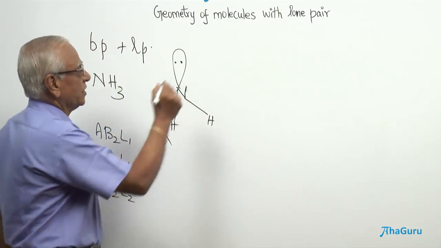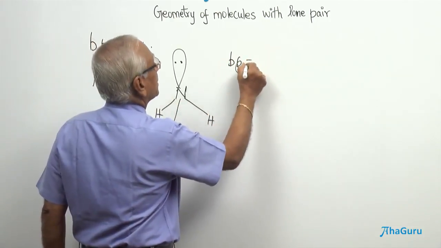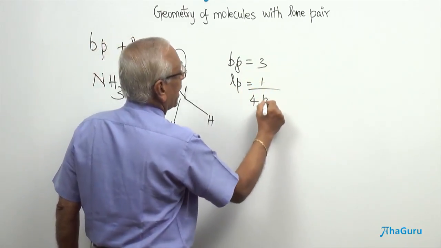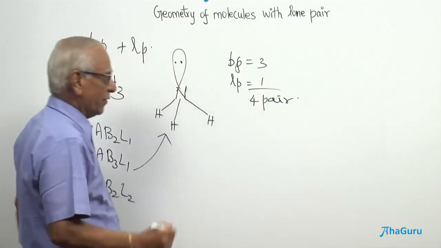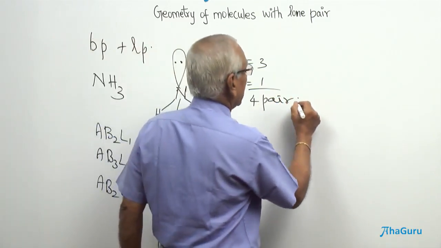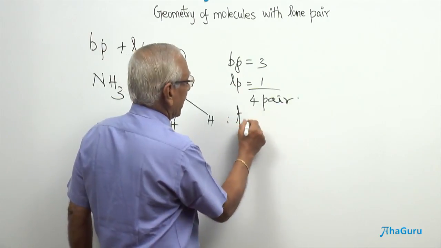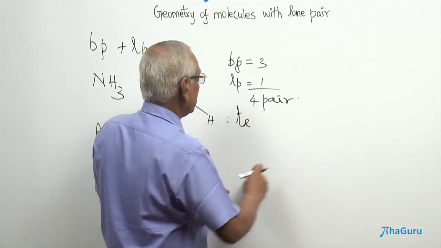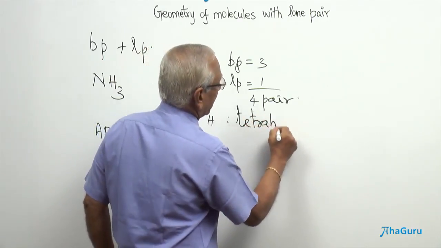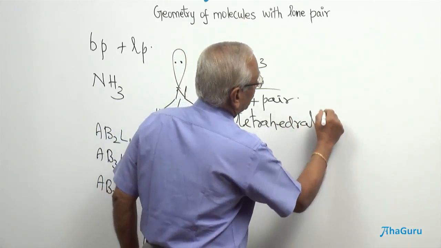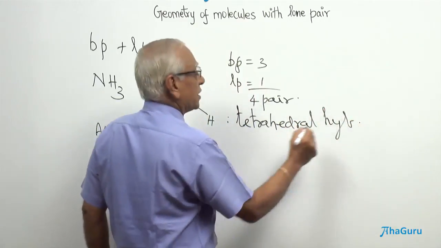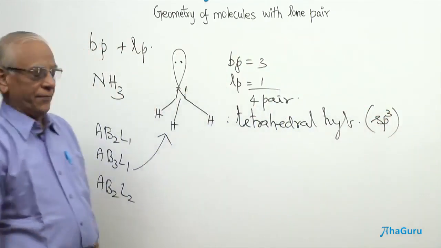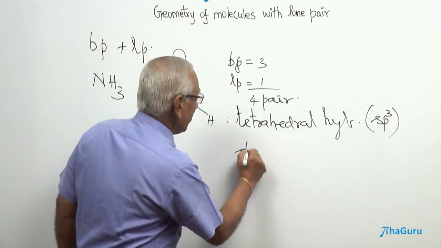Now, in this case, the number of bond pairs is equal to 3, the lone pair is equal to 1, the total pairs of electrons is 4, and whenever you have 4 pairs of electrons, it belongs to tetrahedral hybridization. The tetrahedral hybridization, we know it is also equivalent to sp3, but the shape is going to be different here.